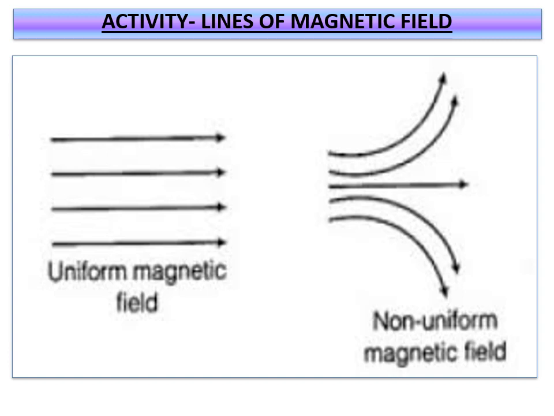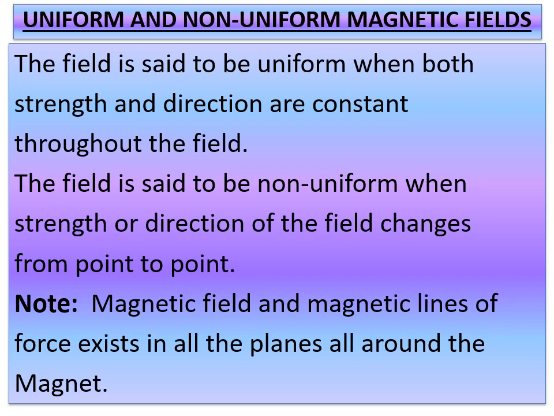These are two patterns of magnetic lines of force. In the first picture, it is a uniform magnetic field, and the next one is a non-uniform magnetic field. Related to the bar magnet, inside the bar magnet where the lines are moving from south to north, it is a uniform magnetic field. Outside the bar magnet it is a non-uniform magnetic field. The field is said to be uniform when both the strength and direction are constant throughout the field. The field is said to be non-uniform when the strength and direction of the field change from point to point.